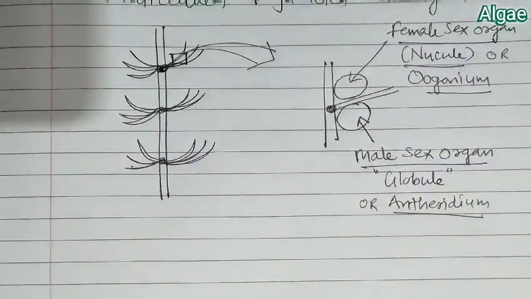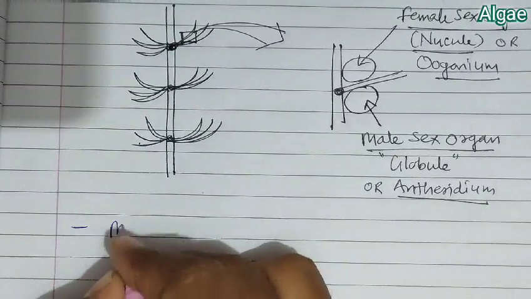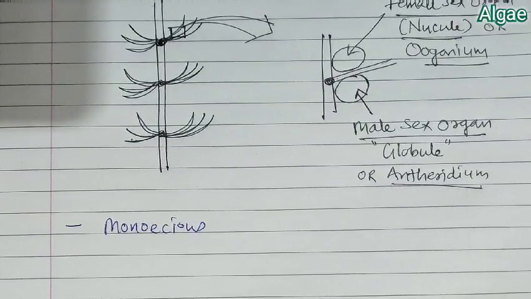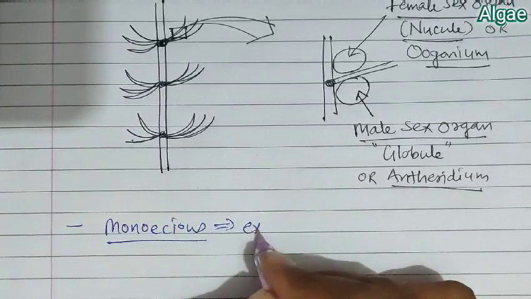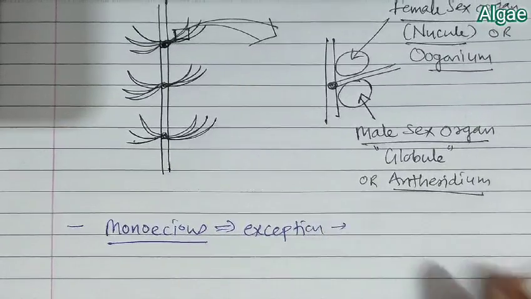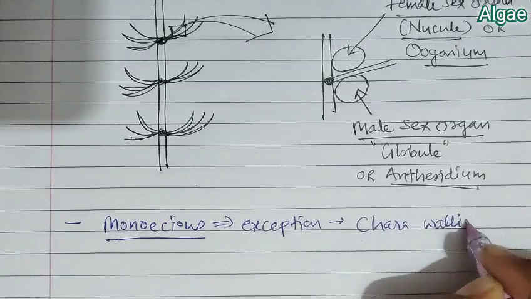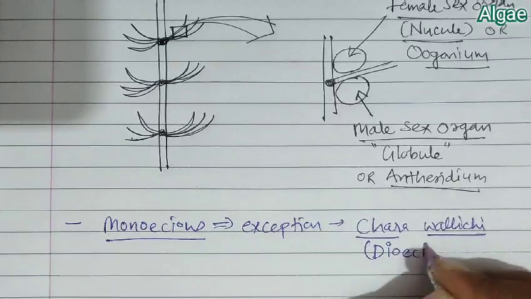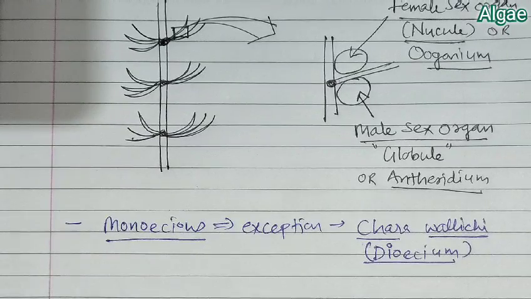Now when we characterize this, Chara is monoecious. Monoecious means both male and female sex organs are present on the same plant, but not all are monoecious, as there is an exception, and that is Chara wallichii. This species is dioecious, so it is an exception. Okay, so this is all about Chara. Please remember this. This is the important part.